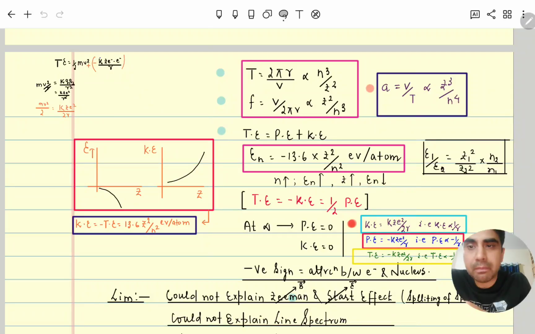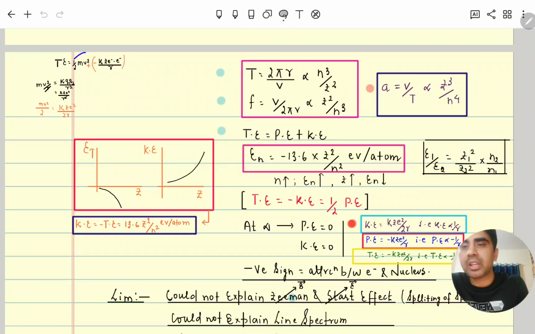So here you can see minus k q1 q2 by r. q1 will be what? Whatever atom is there, so Z into p. The proton has the same charge as the electron, so Z into e, the charge in the nucleus, and for the electron revolving around, it is e. So in total, minus k Z e² by r. This is the potential energy.